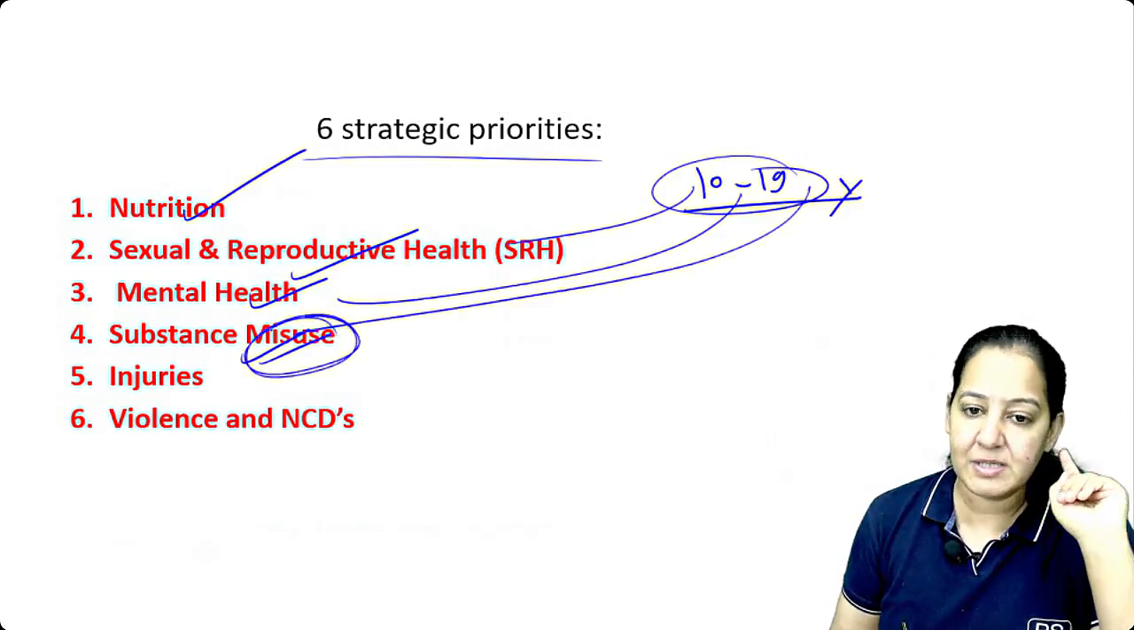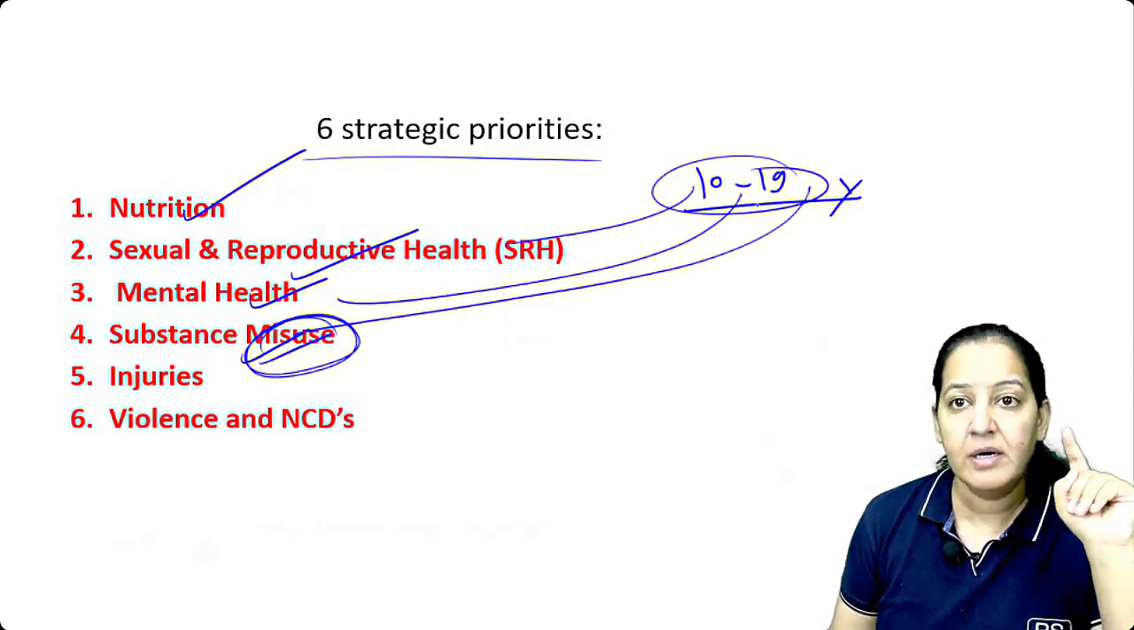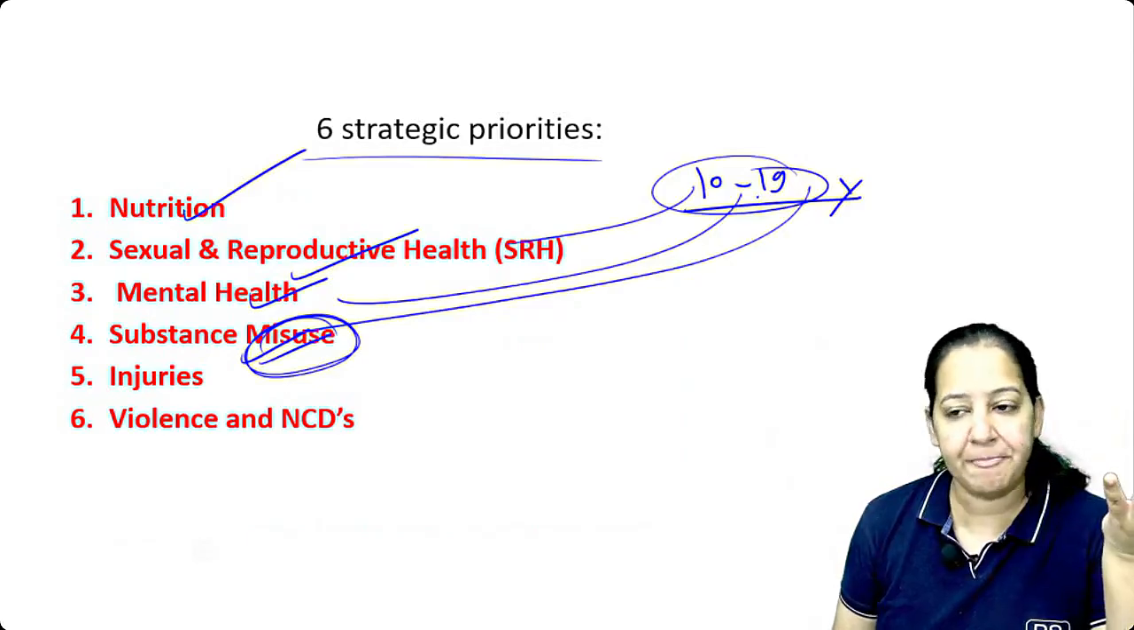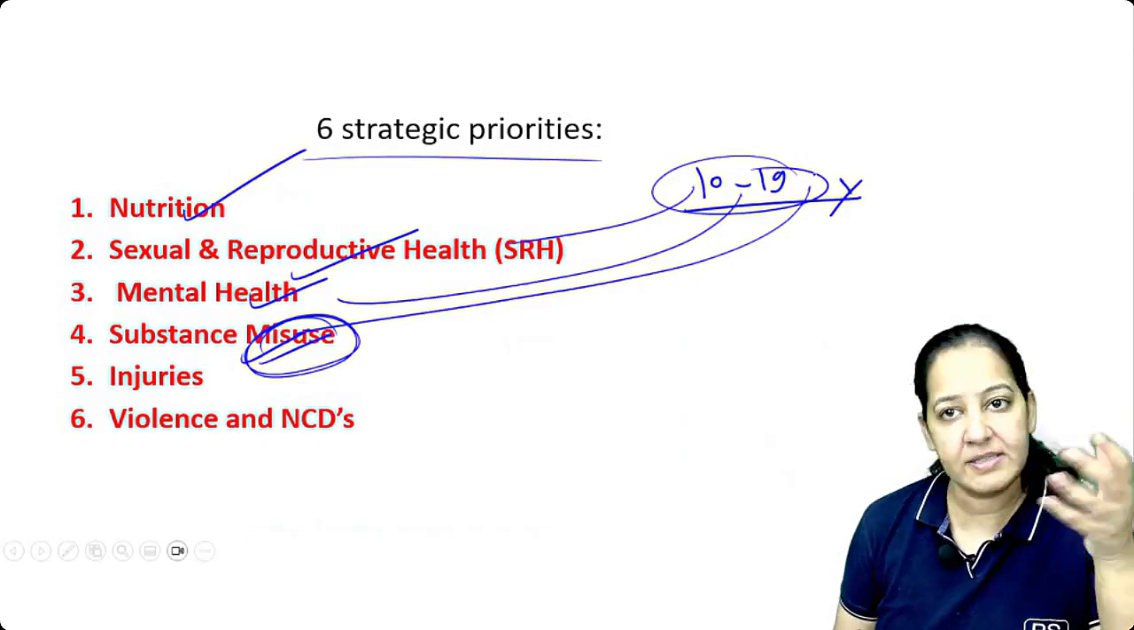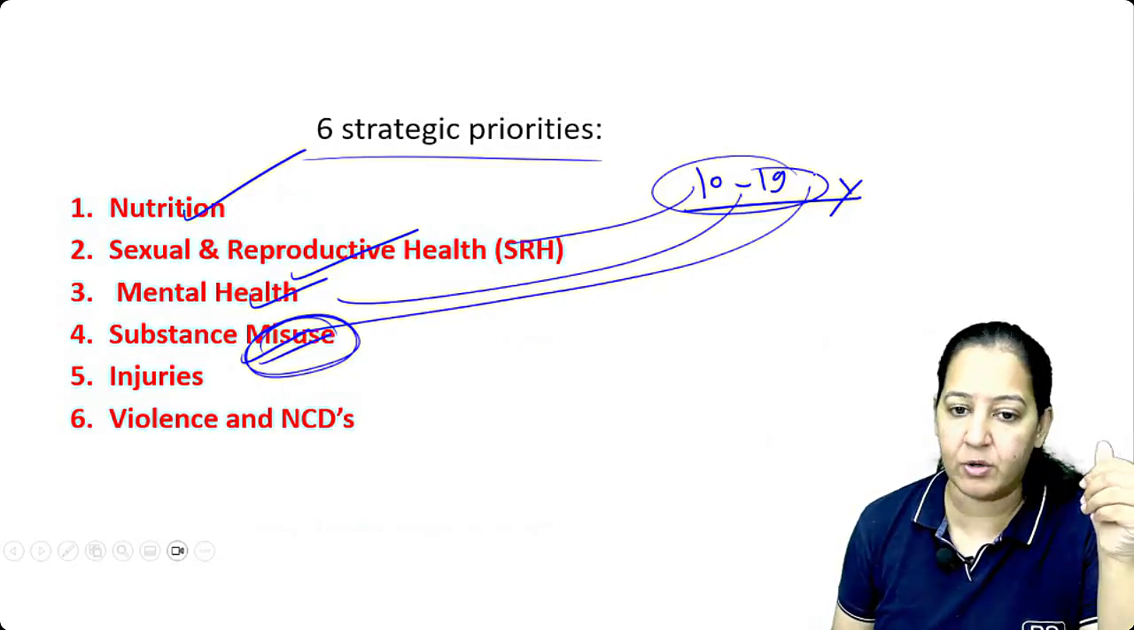This is the most common age when they can be misguided by someone and misuse things. Like looking at the television, someone is smoking, they can start smoking. They can start gutka chewing. They can start drinking alcohol like that.